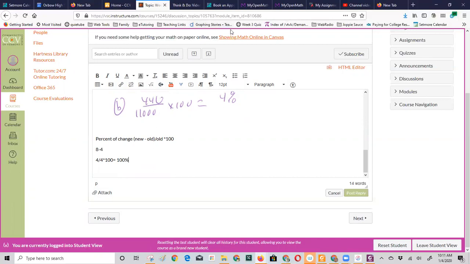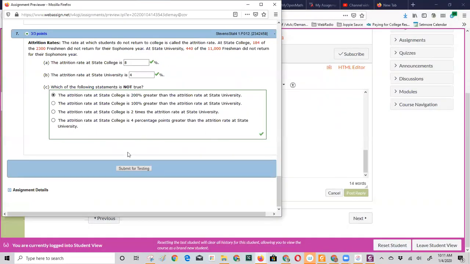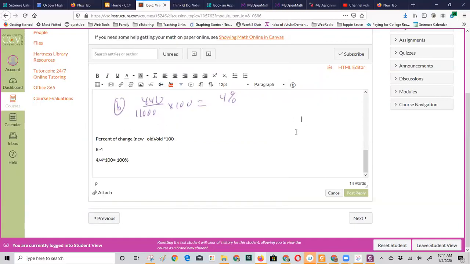So if you come back and look at that math, that WebAssign question, let's come back to it. See, it was 100% greater. Well, it wasn't 200% greater. That would have required a change of 12 minus 4, which is a change of 8, and 8 divided by 4 is 2. That would have been 200%. Okay, so that's how that works.